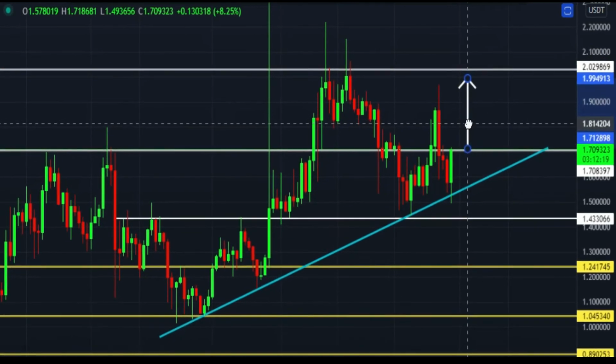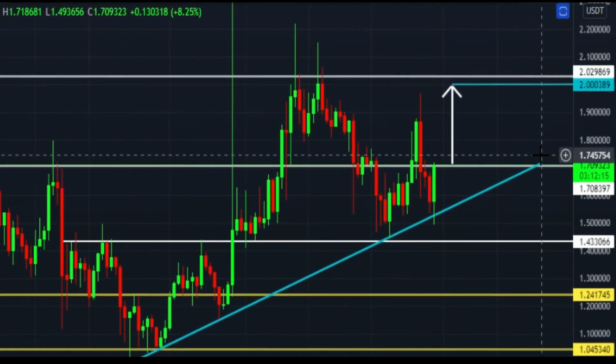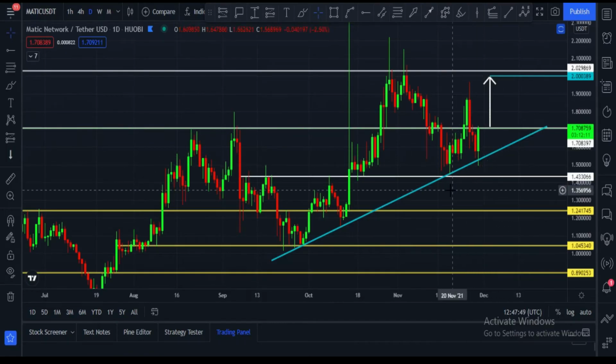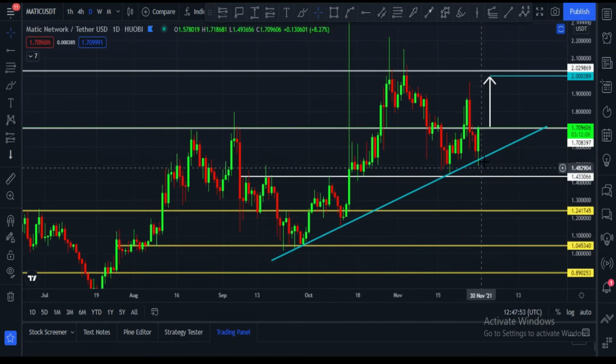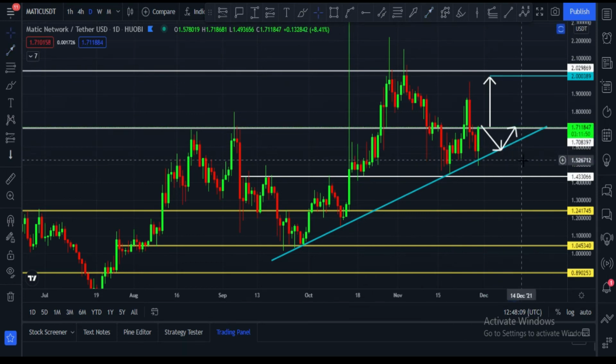Let me fix this chart. Our initial target will be $2 and the second target $2.2. This is the major trend line. Matic respects this major trend line, and it is very important to hold. Maybe Matic price gets rejected from this zone. In that case, price can touch this zone, which is the $1.58 to $1.60 price area, and after that price is ready to move towards the upside.